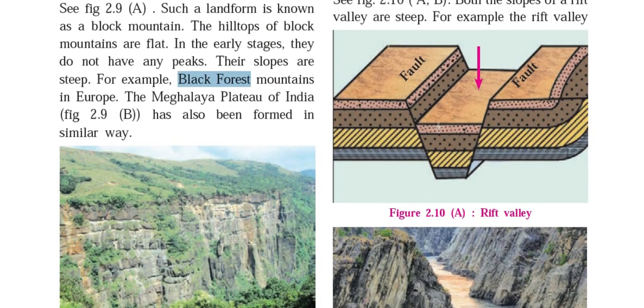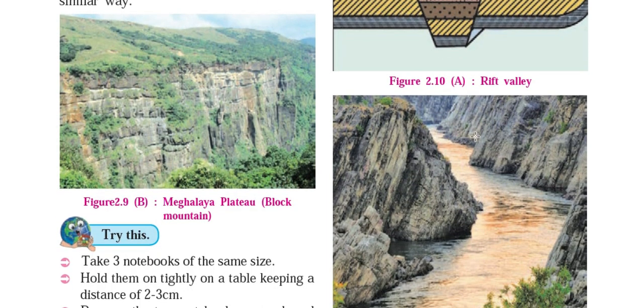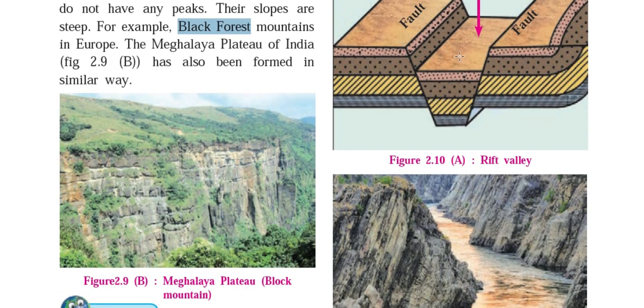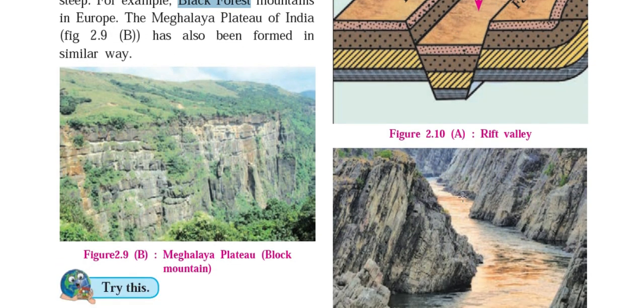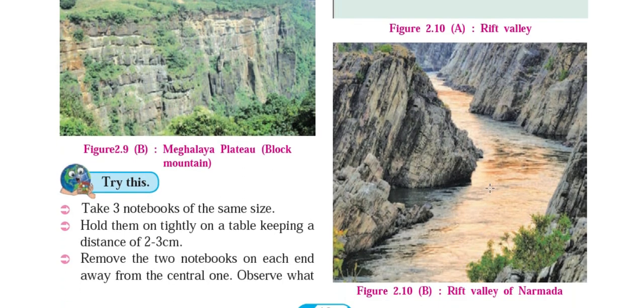So over here you can observe the rift valley formation because of this tension force. There is a discontinuity along the faults. This particular landmass gets subsided, and a fault line like this is created on the earth crust. As it is an area of depression below the mean sea level, water is channelized from this depressed portion, and it gives us such a beautiful scenic view over these valleys. So this is a valley of Narmada.